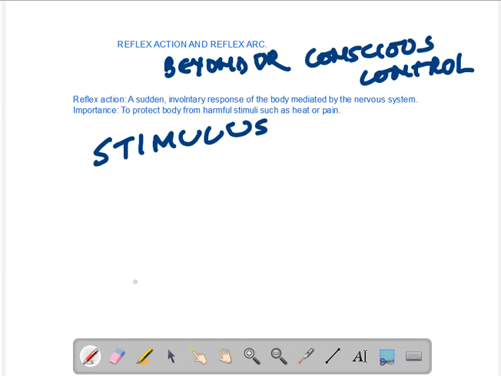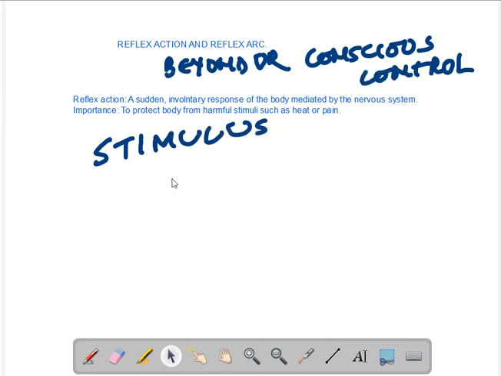So reflex actions are usually protective in nature. They also have another role which is to prevent overstretching of muscles, but that is way beyond the scope of this particular session. So anyways, I hope you've understood what reflex actions are. There are just two properties of it. They are sudden and involuntary responses.